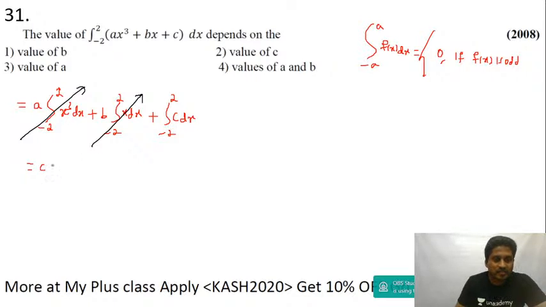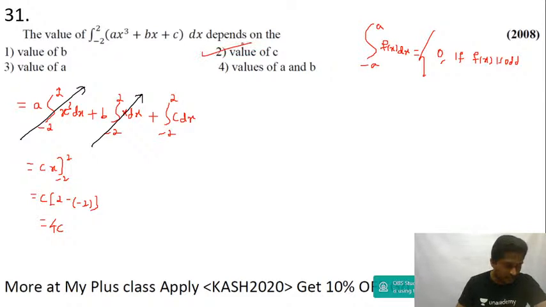Okay, c is a constant. Integration of dx is x between the limits minus 2 to plus 2. Upper limit minus lower limit. That's equal to 4c. So it depends on the value of c only. Answer is option D. Is it not, guys? Okay, let's move to the next question.